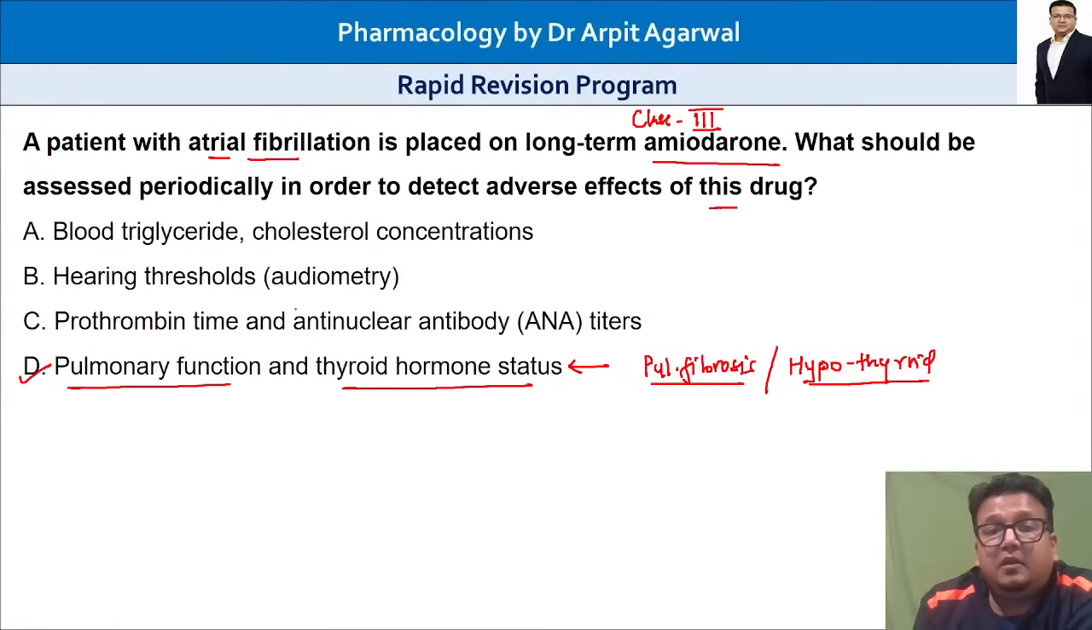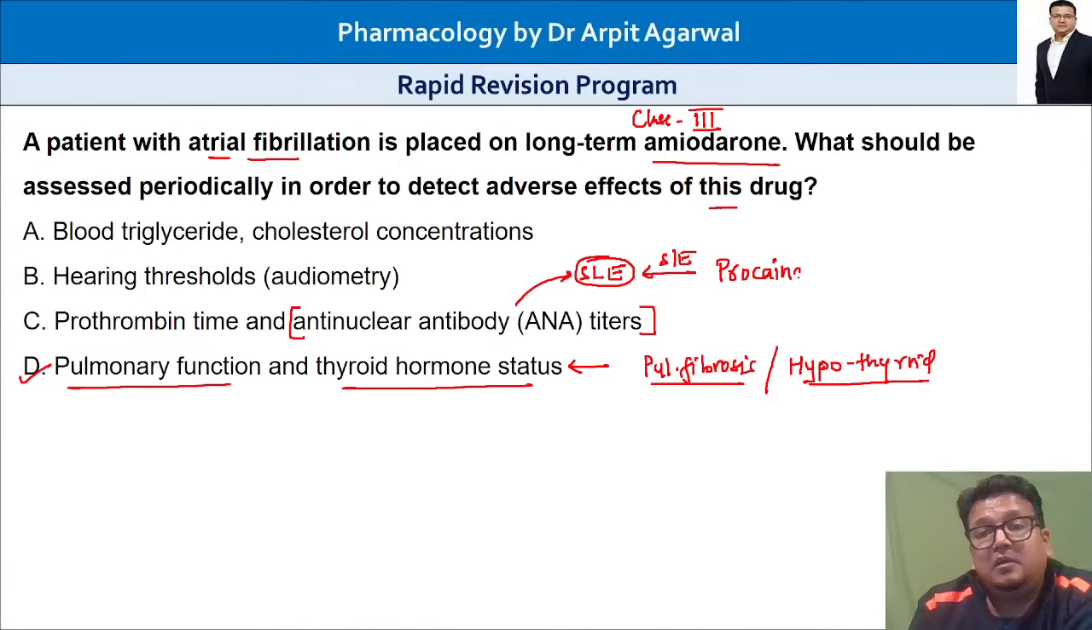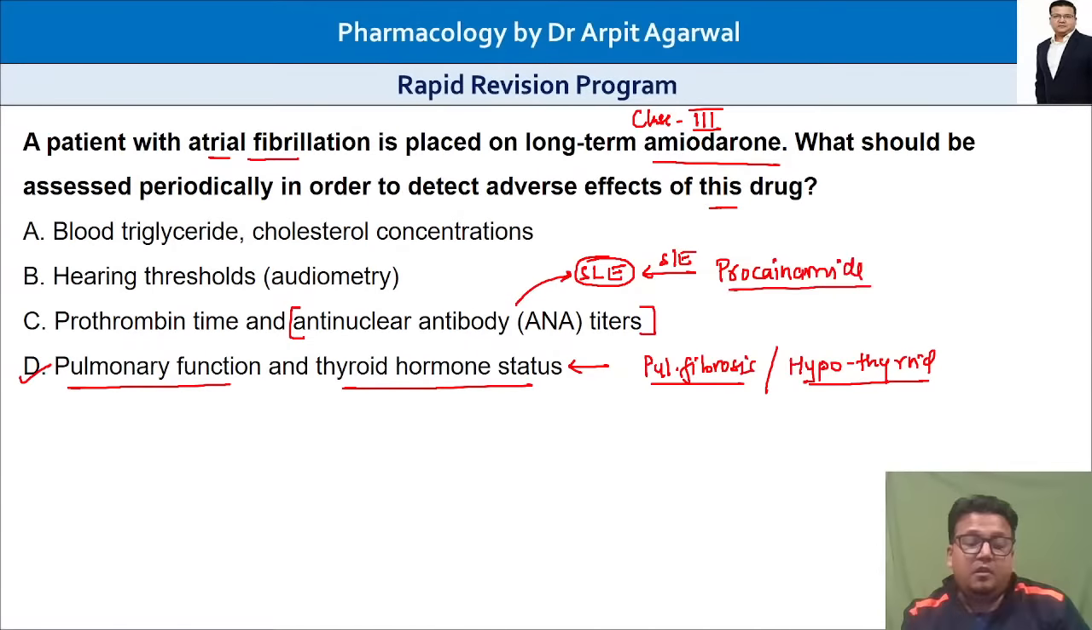status. Anti-nuclear antibodies will be measured if there is a risk of SLE. If there is a suspicion of SLE, and which antiarrhythmic drug can cause the side effect of SLE, you will remember the drug procainamide. Remember this, procainamide. That is very important. Serum potassium levels, I don't think, Dr. Sampath, in amiodarone there is nothing much about potassium.